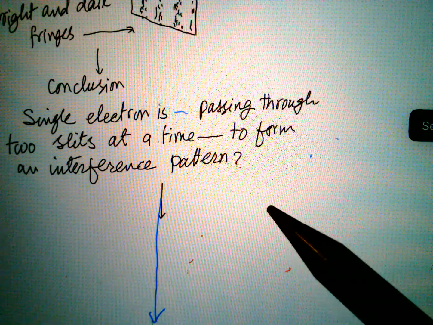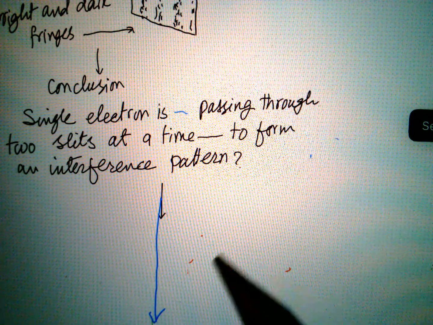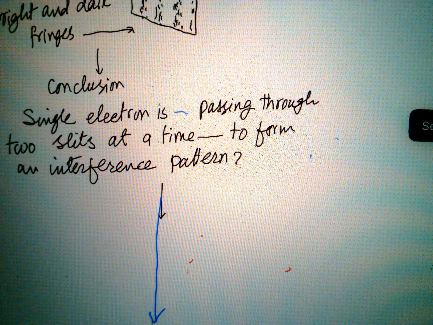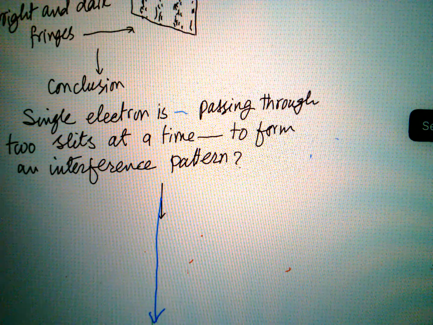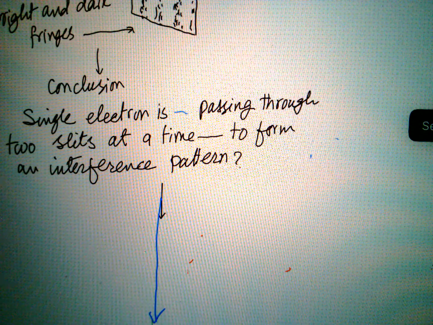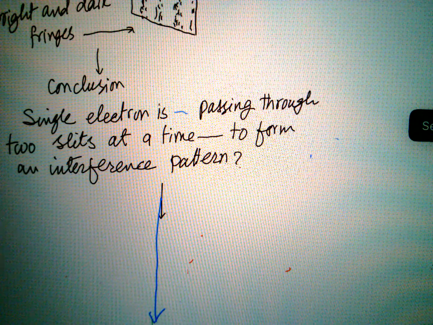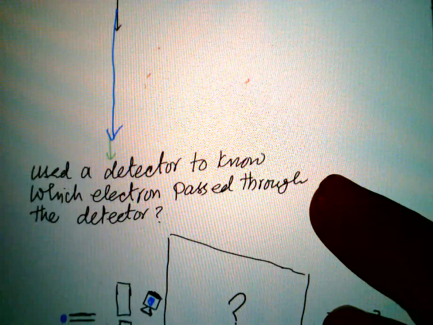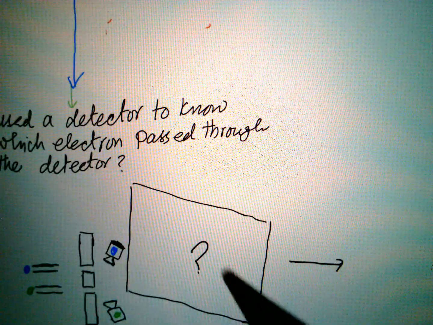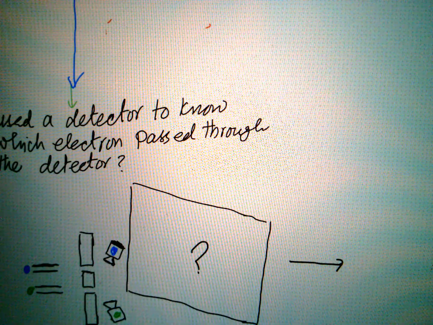In order to know which electron has passed through which slit, they used detectors. There was a detector at slit 1 and a detector at slit 2. So the detectors recorded which slit each electron passed through.